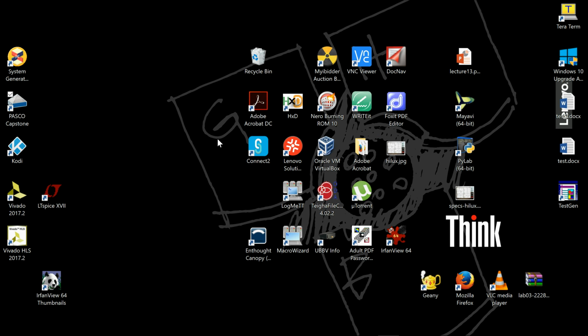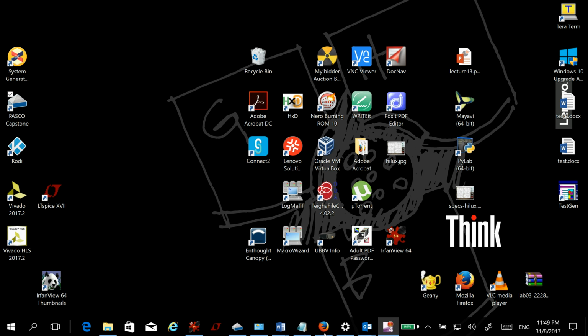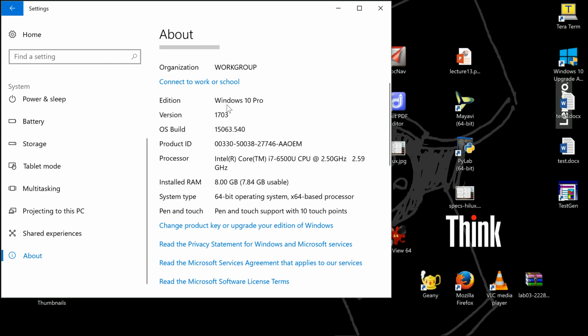According to your manual, what I understand is that as long as we set copy MathML to the clipboard as text, you should be able to copy and paste equations from Word and put them into Capstone. Anyway, here's my process. But before I do that, let me show you what my operating system is. It's Windows 10 Pro, version 1703, OS build this number and so forth.